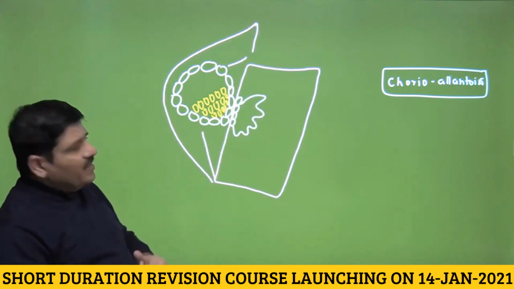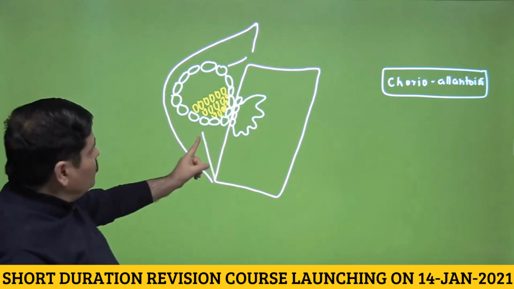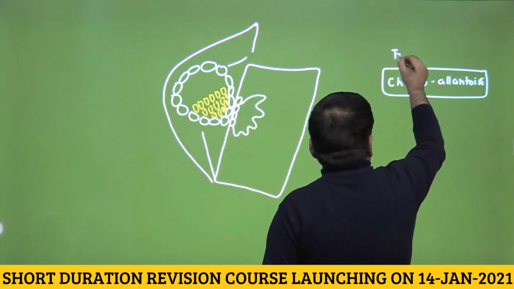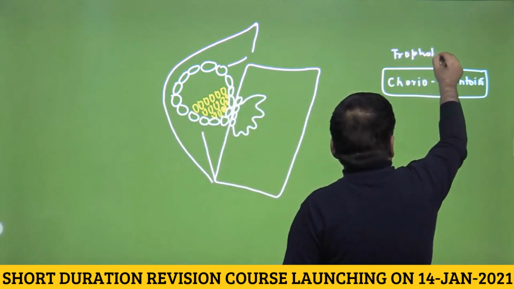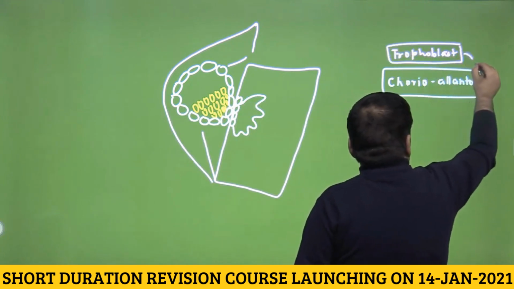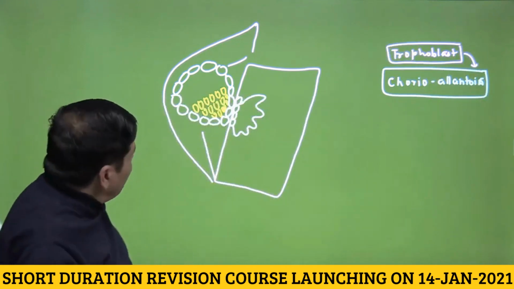And this is how implantation occurs. This is the blastocyst again, 7th, 8th day post fertilization, and you can see the role of the trophoblast cells that lead to the formation of placenta, because their derivatives are chorion and allantois. I hope this thing is absolutely clear.